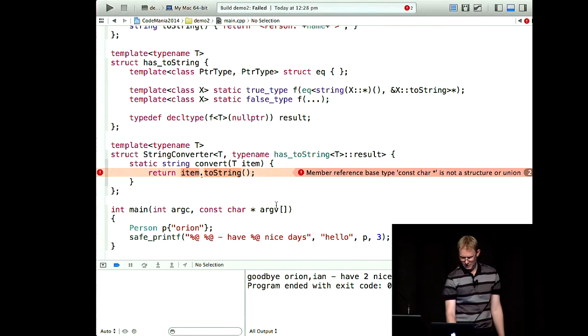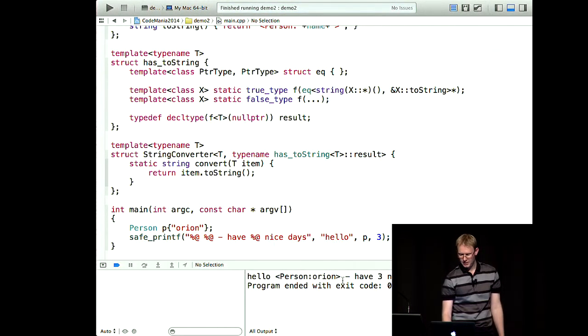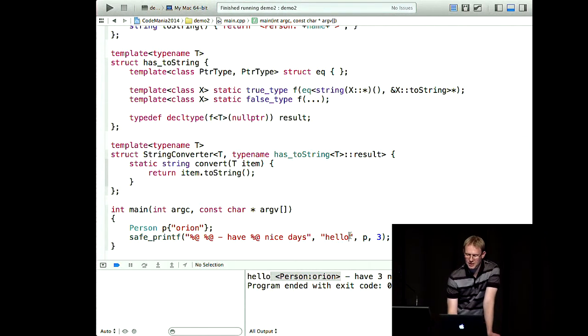So let's run this. And sure enough, we can say, hello, person Orion. It's called our toString method, and it's worked. But for the other types, for the ints and the char stars and all the rest of it, it hasn't.